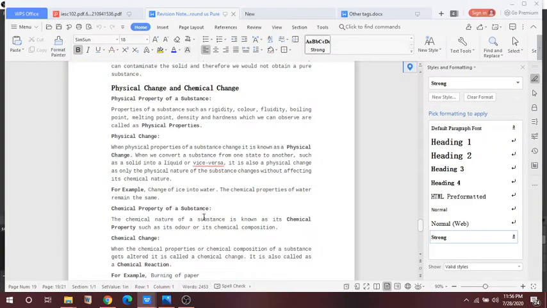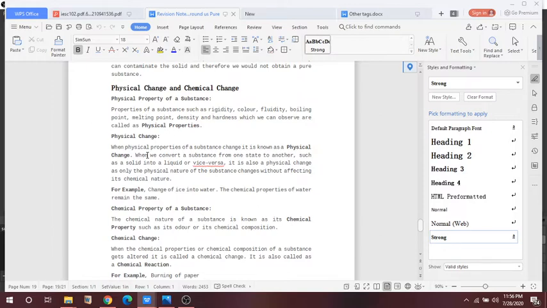So today I will discuss with you about the physical and the chemical change. That is the third part of this chapter. So what is the physical property of a substance? Physical properties of a substance are like rigidity, color, fluidity, boiling point, melting point, density or the hardness. These all are the physical properties.